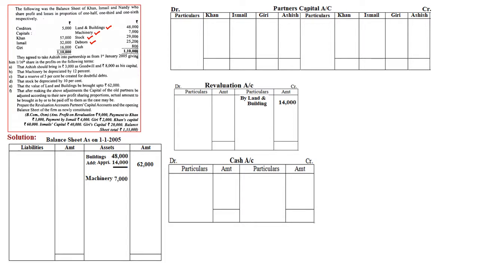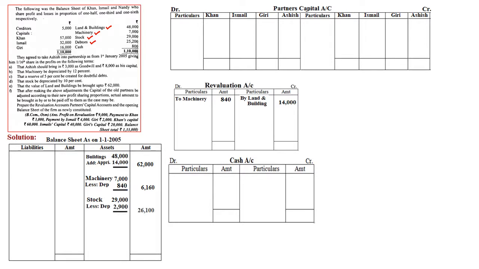Next, machinery. The machinery value is 7,000 in the inner column, and the adjustment says that the machinery will be depreciated by 12%. So less depreciation, 12% comes to 840. If you deduct, the resulting figure will be 6,160. Whatever depreciation is reduced will be recorded on the debit side of the revaluation account, that is 840. After machinery we have stock, and there is an adjustment on stock. Stock will be written in the inner column, 29,000, and the adjustment says that the stock be depreciated by 10%.